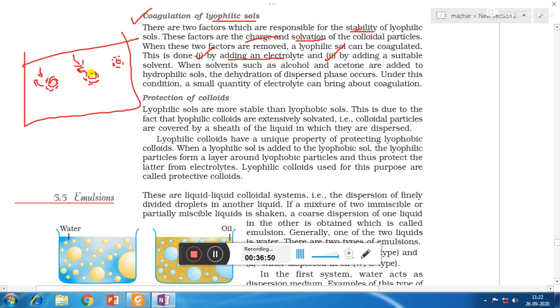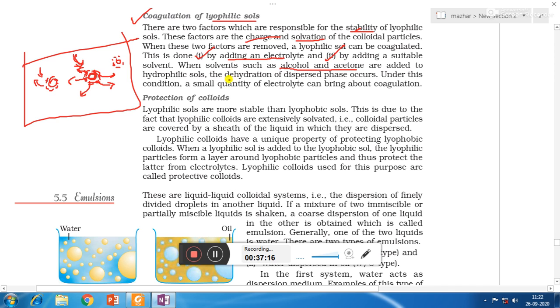Suppose here we are having water loving sol, so in that case dispersion medium is water. Now if you are adding a mixture of alcohol and acetone which is hydrophobic, then dehydration of colloidal particles will take place. That means the layer of water will start getting removed from the surface of the colloidal particles.